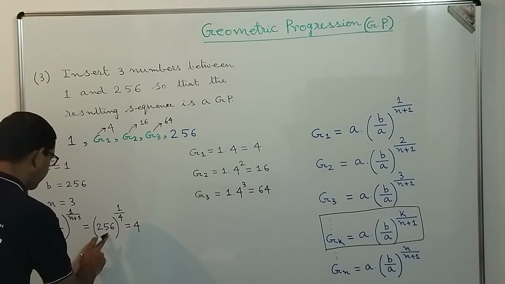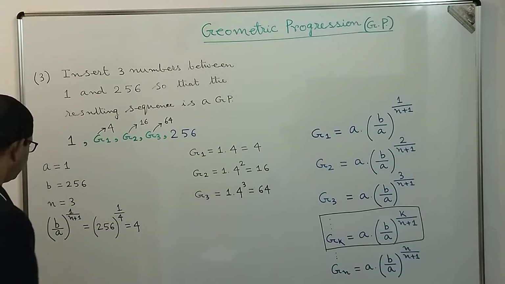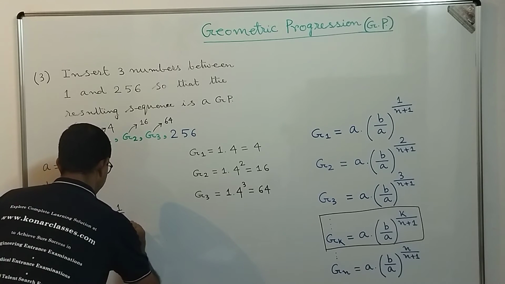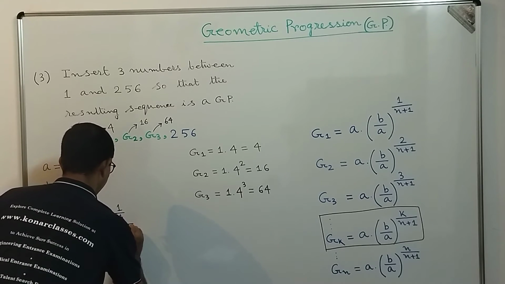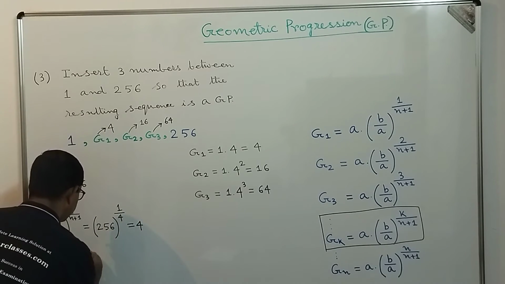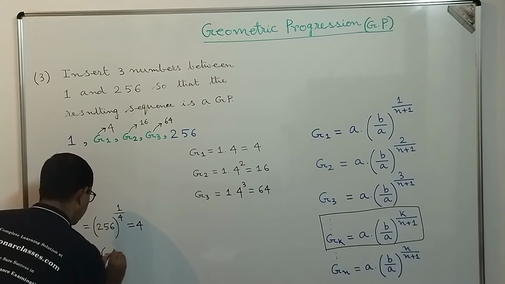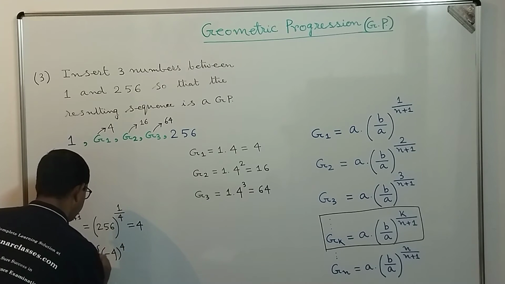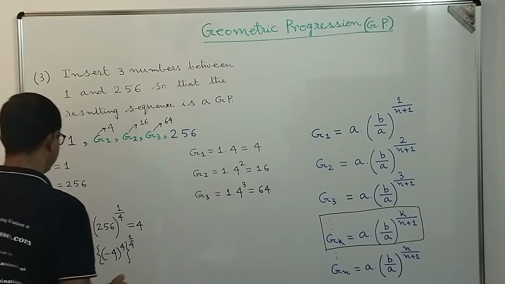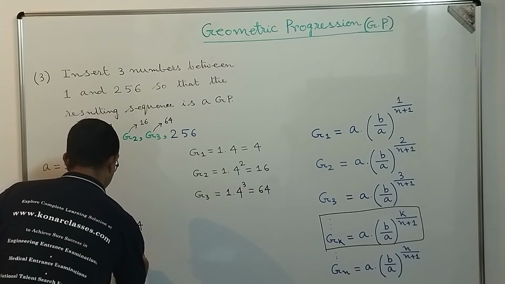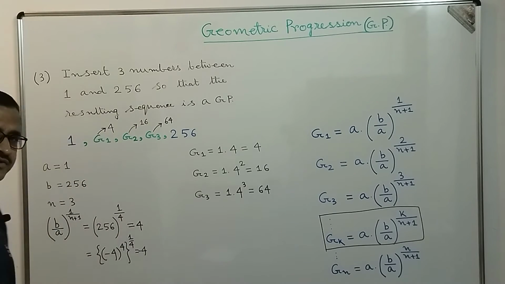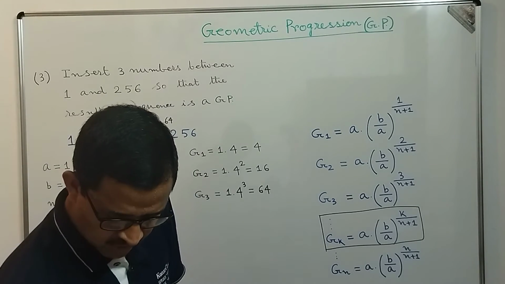Now, dear students, another way you can also look into it. When we write 256 power 1 by 4, we get the value 4, right? Another one we can say is that you can write this 256 as (-4) power 4, power 1 by 4, correct? So that will give you the result equal to -4, correct? In that way also you can proceed, but we will be confined only to the positive values. Okay, all right, dear students.